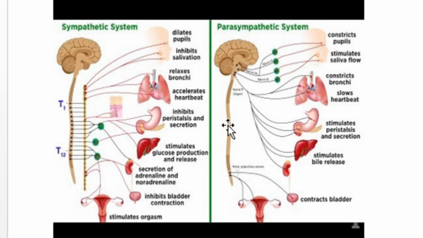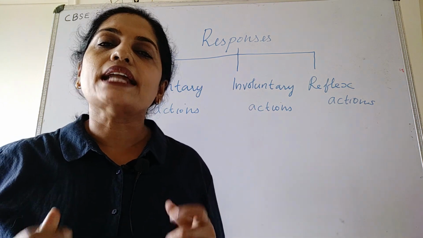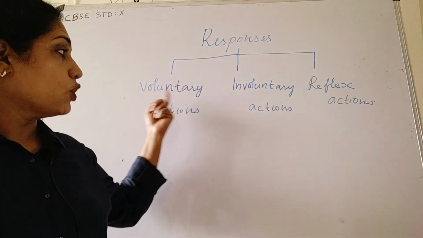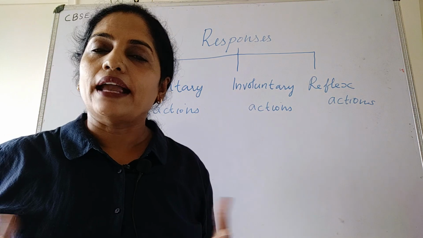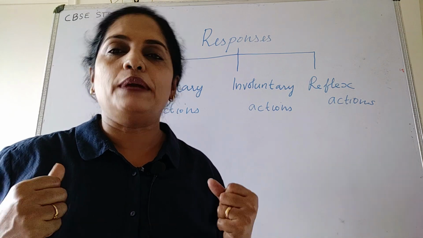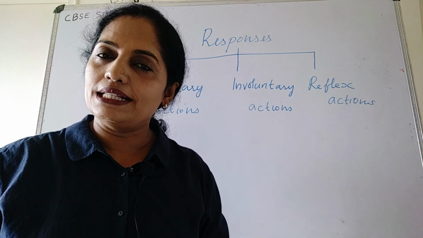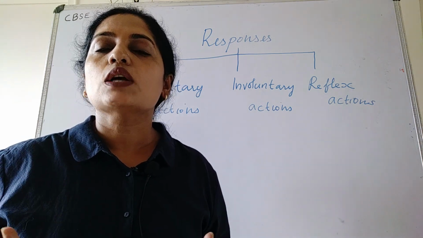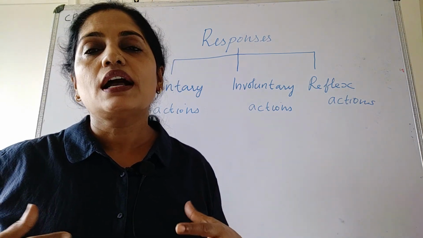Okay, this is all about the central nervous system, peripheral nervous system and autonomous nervous system. When we look at our nervous system, we can see three types of responses. The first is voluntary actions like walking, running, etc. It is controlled mostly by the cerebrum, the region of forebrain. The next one is involuntary actions like heartbeat, respiratory movements, muscles of our internal organs. All these are under the control of medulla oblongata, the part of hindbrain.